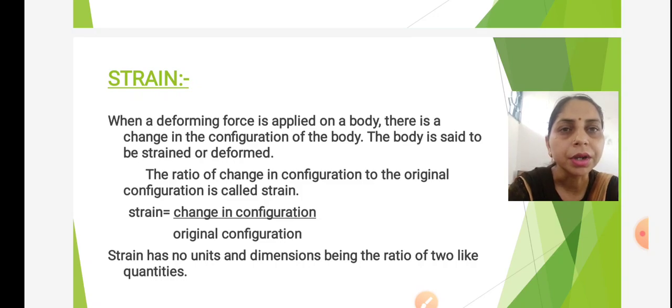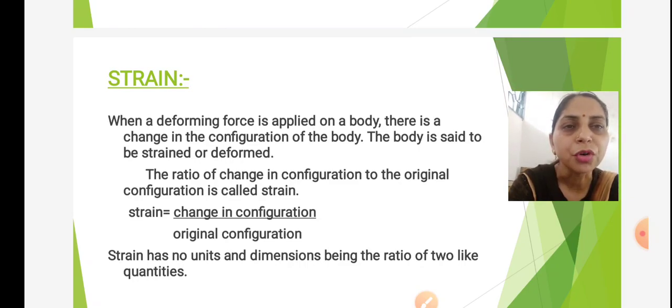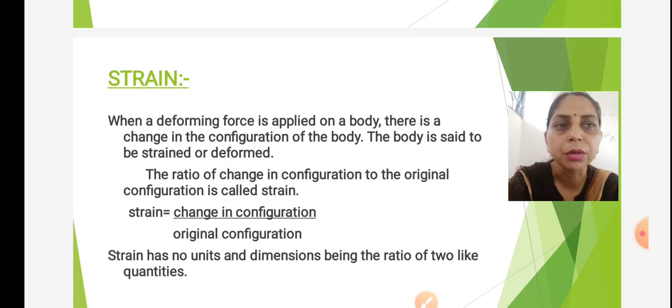We have studied when force is applied on a body, there will be stress produced in the body. As a result, there is another change that takes place that we call strain. We can define: when a deforming force is applied on a body, there is a change in the configuration of the body. The body is said to be strained or deformed.